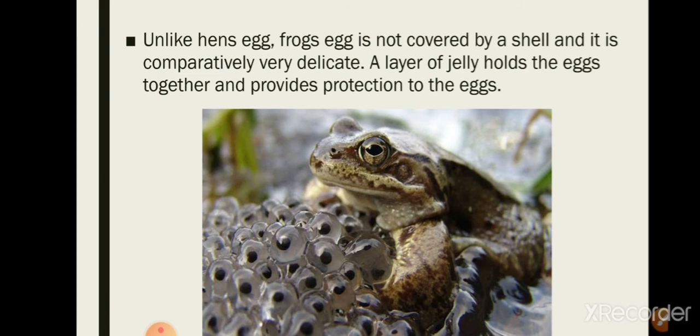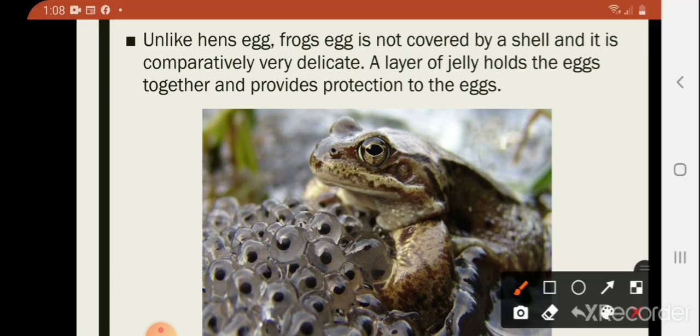I already told you that unlike a hen's egg, a frog's egg is not covered by a shell and it is comparatively very delicate. A layer of jelly holds the eggs together and provides protection to the eggs. As you can see from this picture, this white part is the jelly-like cover that holds the eggs together and provides protection to the eggs.